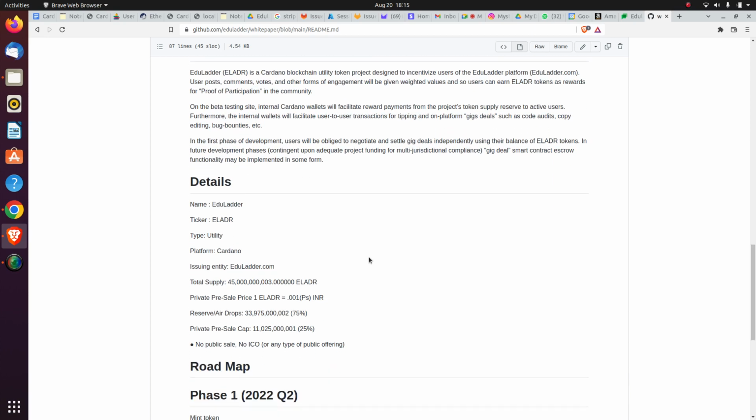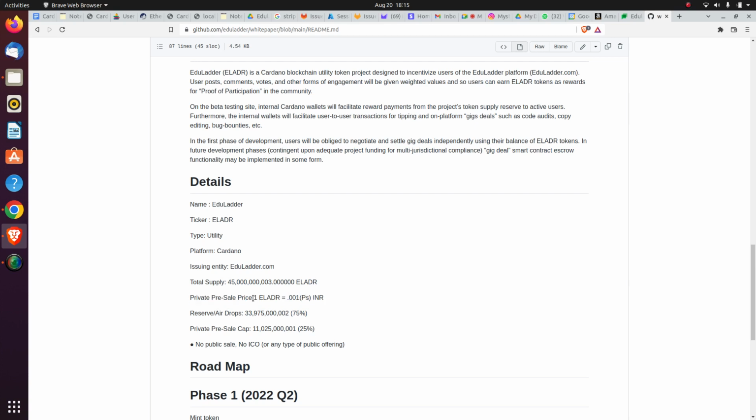So now we are coming to the tokenomics. The name of the coin is Eduladder and the ticker is eladr. The type of the token is utility token, and this runs on the Cardano platform, and the issuing entity is eduladder.com. Our total supply is 45 billion and 3, and the private pre-sale price which we have set right now is 0.001 paise per Eduladder token.